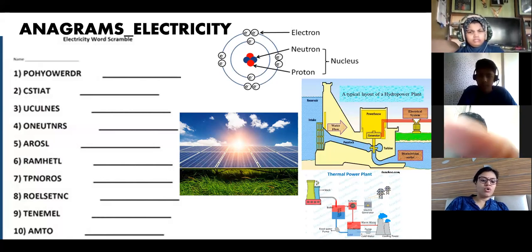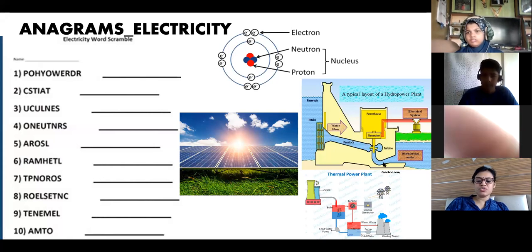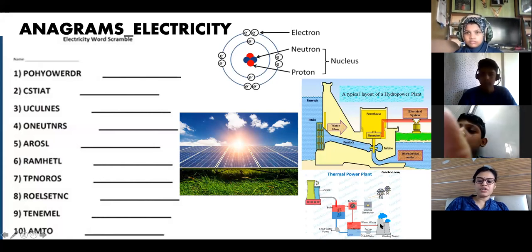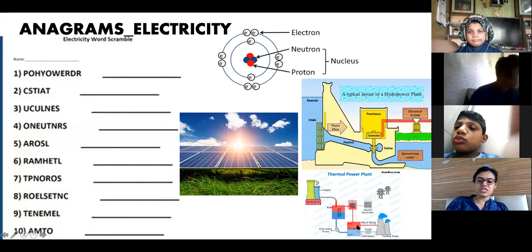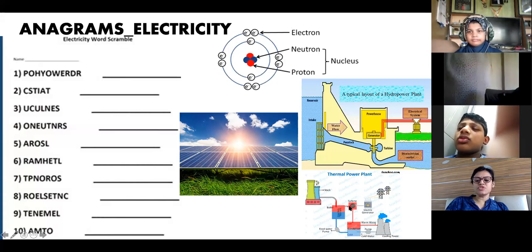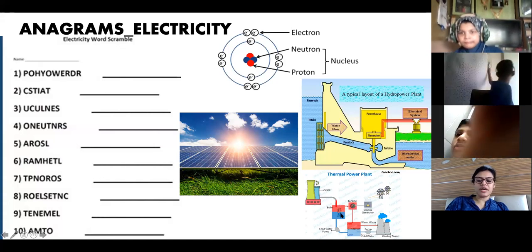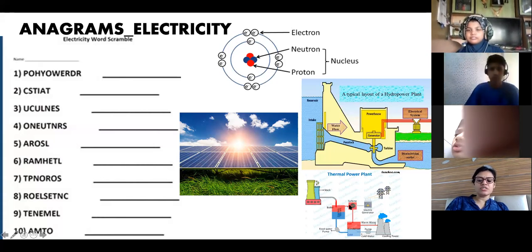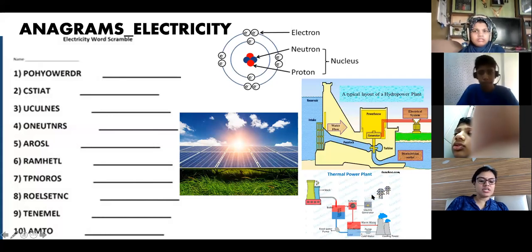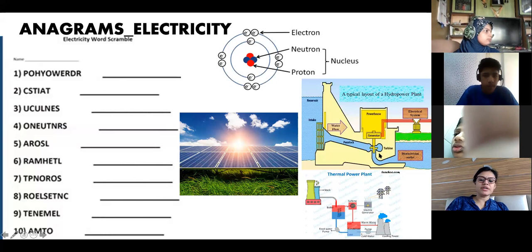So coal is used to produce heat, and then water gets heated, and the steam from the water comes to the turbine. The boiler is there, the turbine rotates and electricity is generated, and from here it reaches the city. So when heat is used, it is called a thermal power plant, and when water is used, it is called a hydropower plant.